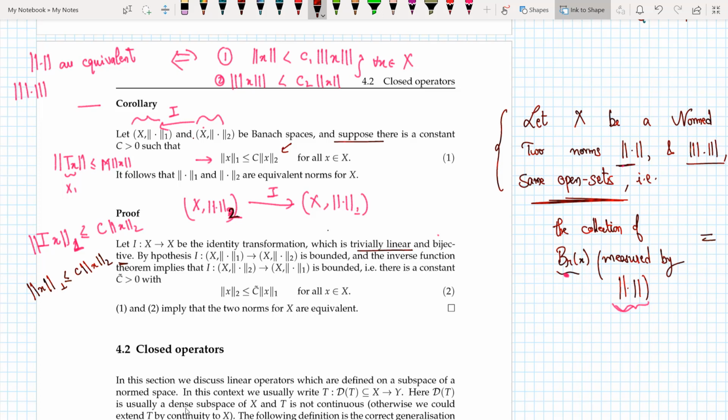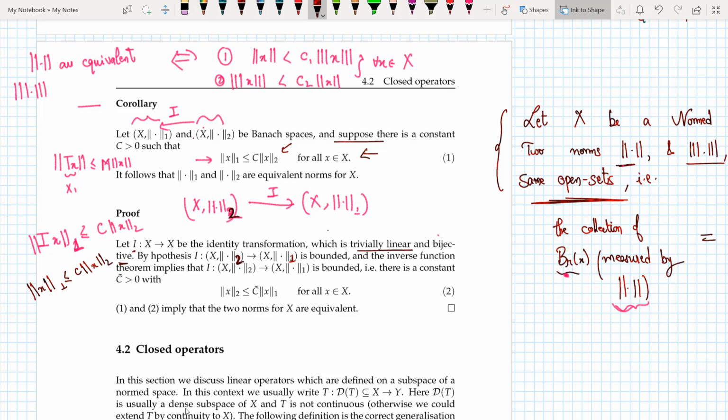And thus I can now make use of the inverse function theorem. So what did I have? I let I be an identity transformation, which is trivially linear and bijective. And by this hypothesis, it should be from 2 to 1, because that's why I always had the norm of Tx less than or equal to.